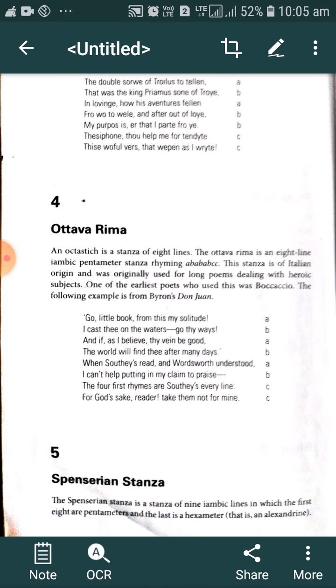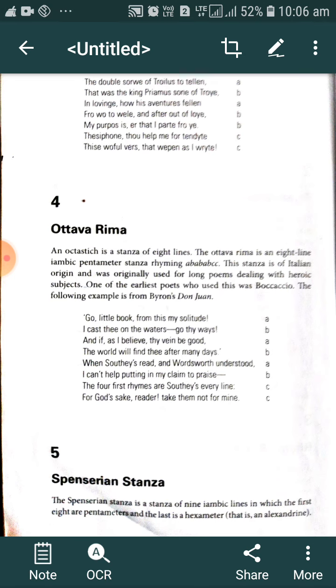The stanza is of Italian origin and was originally used for long poems dealing with the heroic subject. One of the earliest poets who used this was Boccaccio. The following example is from Byron's Don Juan. So, the stanza form Ottava rima was originated in Italy. It was first used by Boccaccio while writing his heroic poetries, longer poems. This 8 line stanza form was used generally in Italy to write the longer poem dealing with the heroic subject.